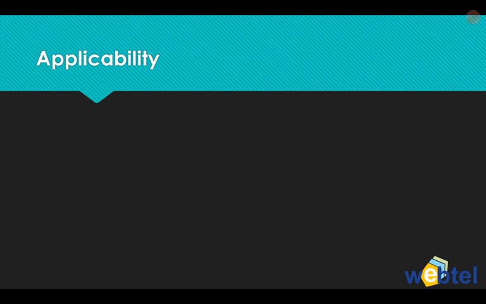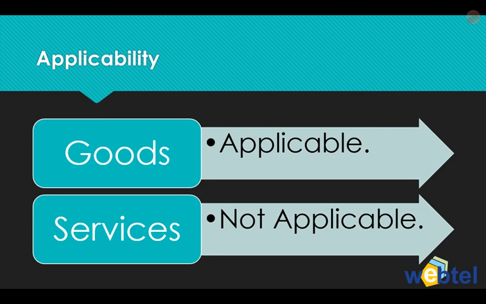Now, looking at the applicability, let us see where all it is applicable. One thing is that it is applicable only on goods. It's not applicable on services. In general, TCS is generally applicable on goods; very few services are there. So they have said that this subsection is applicable only in the case of goods.